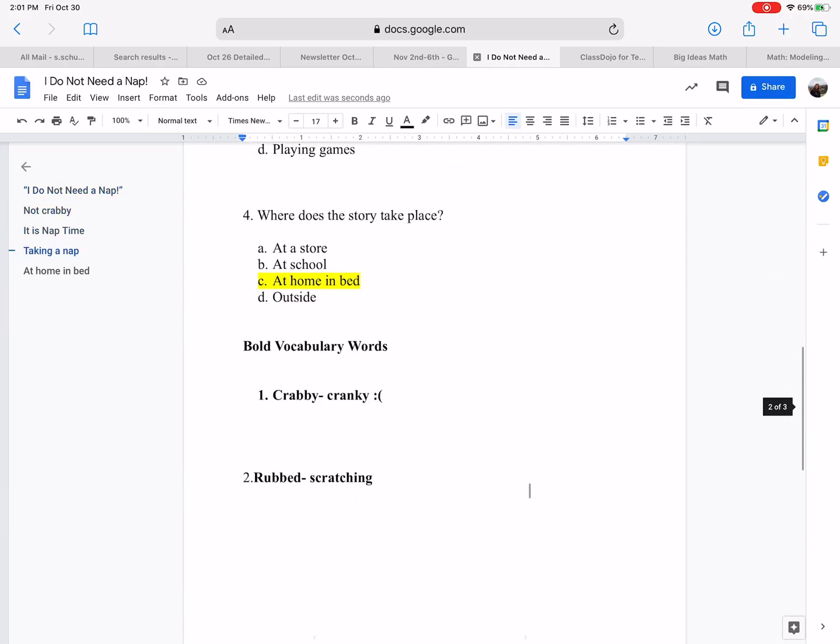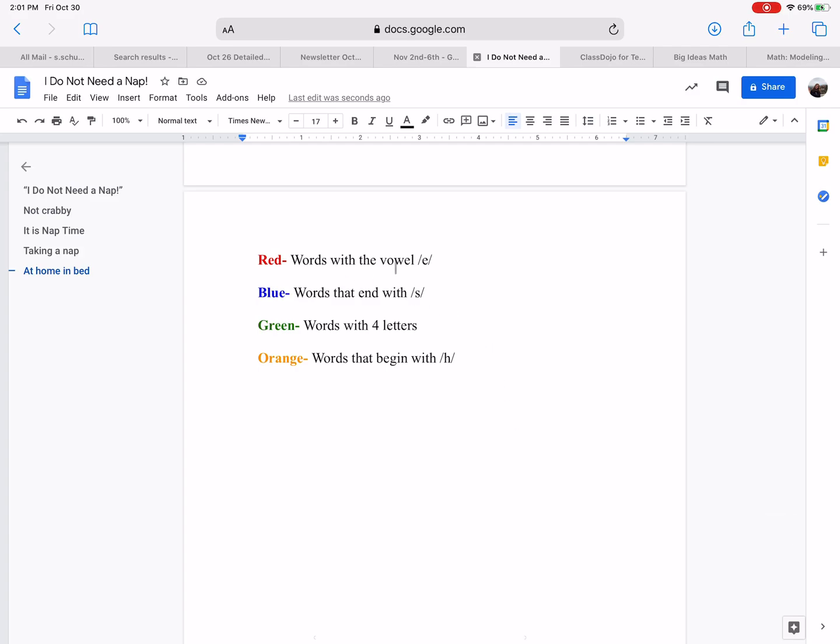Now we're going to continue on. So, because we got all the words with the vowel E, now we're going to highlight in the color blue words that end with S. So, things that are plural, that means more than once. For example, there's cat and then cats. If we're talking about a cat, that usually means there's only one cat, like I have one cat. But since Miss Schultz has two cats, we're going to put an S on the end of cats to make it plural. So when we make things plural, we add an S when there's more than one thing.